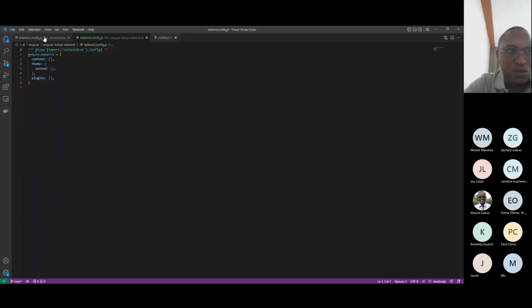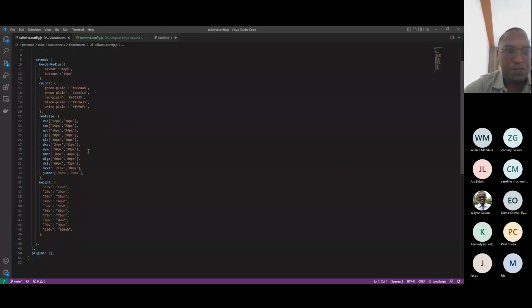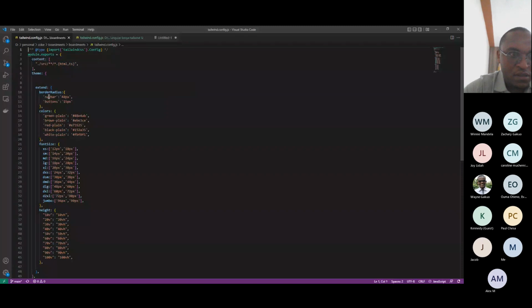But now this is one where I've written my own configurations. I hope anyone who has done any CSS can understand. So what we are saying here is border radius, navbar, 48 pixels. Buttons, 15 pixels. So we'll go to Tailwind documentation and see how these apply.